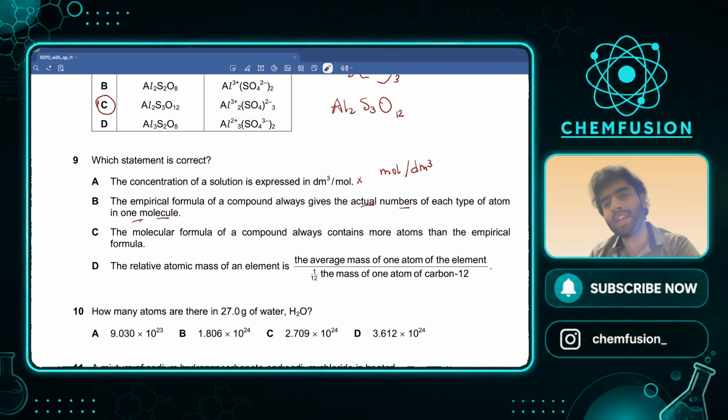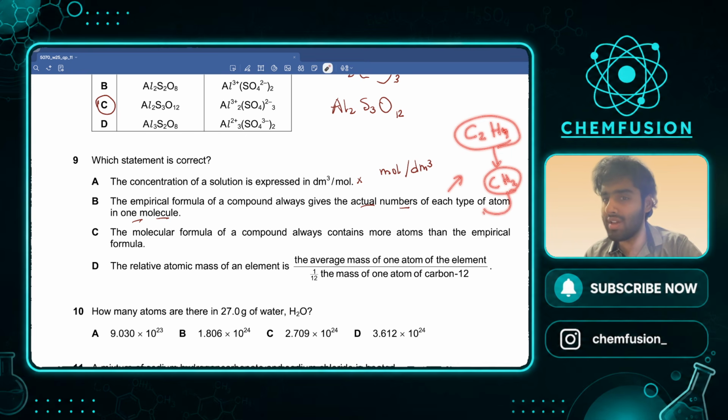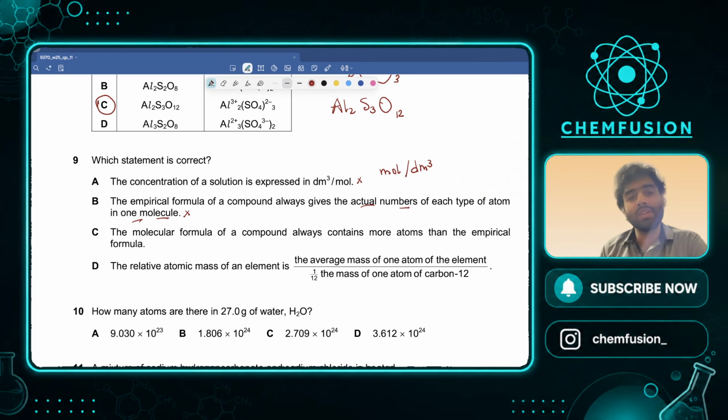Actual number. For example, I take a molecule of ethene, C2H4. This is the actual number of particles, right? But अगर इसका empirical देखो तो this is CH2. Is this the actual number of each type of atom in ethene? No, it's not. This is. So this is wrong as well. Not necessarily. The molecular formula of a compound always contains more atoms than the empirical formula. I want you guys to tell me, is this statement correct or not? Not always. Exactly. Why? Because sometimes the molecular formula is the empirical formula.